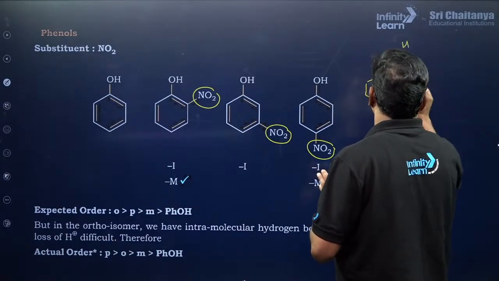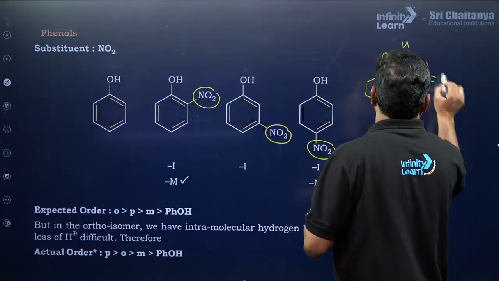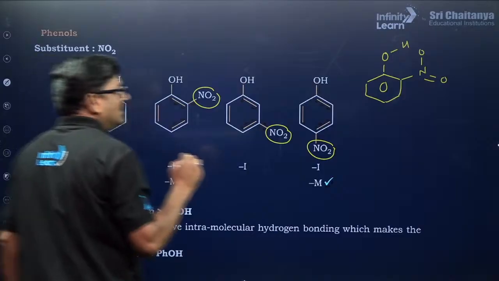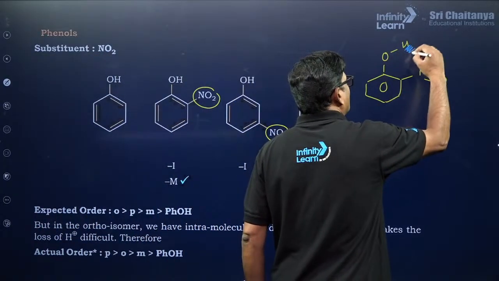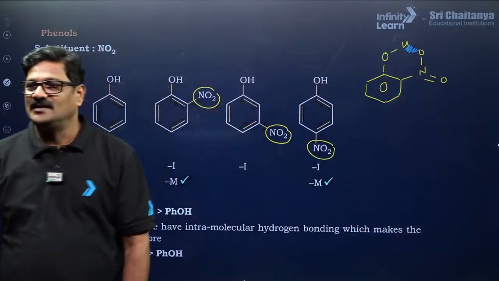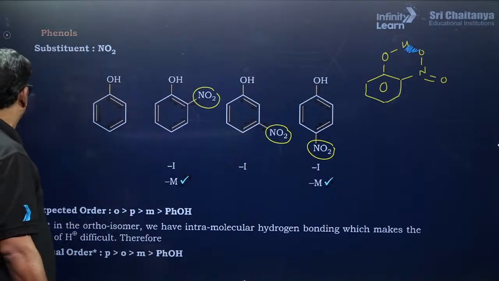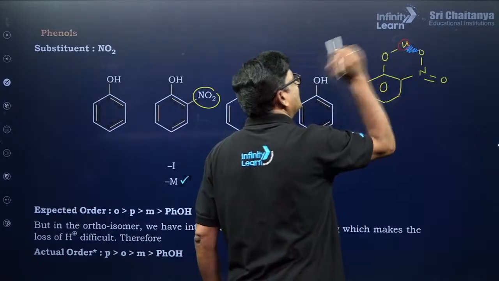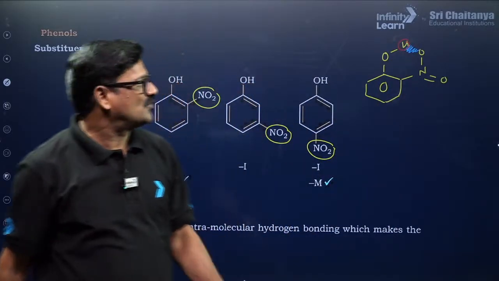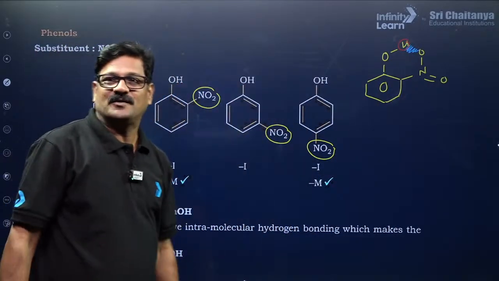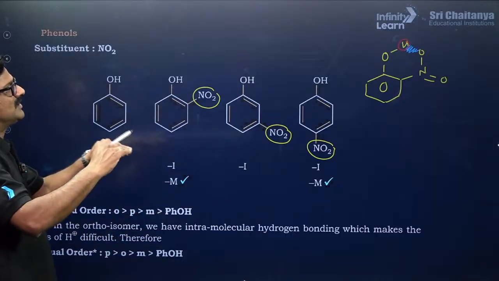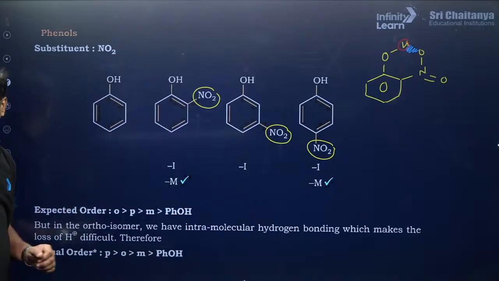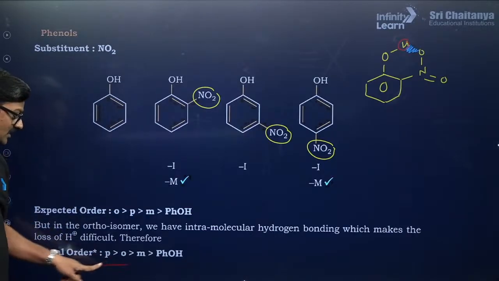Orthonitrophenol, this is your phenol and this is going to be nitro group, है ना? ये nitro group जो है इसमें एक इंट्रामॉलिक्यूलर हाइड्रोजन बॉन्डिंग होगा. ये इंट्रामॉलिक्यूलर हाइड्रोजन बॉन्डिंग का वजह से आपका जो हाइड्रोजन है ना, ये इसमें अटक जाएगा. So it is going to be trapped inside it. Therefore what happens, that proton, that H plus do not come out. So what we expect, O, P, M and phenol, but P is greater than ortho.